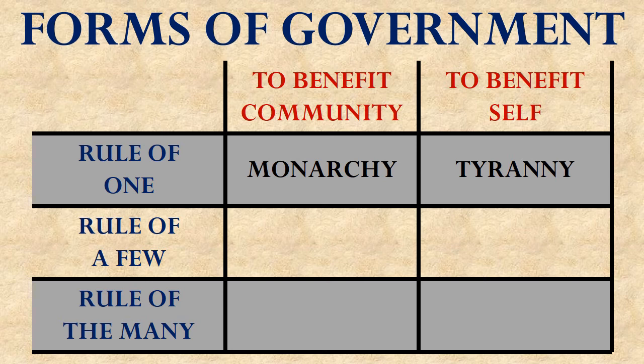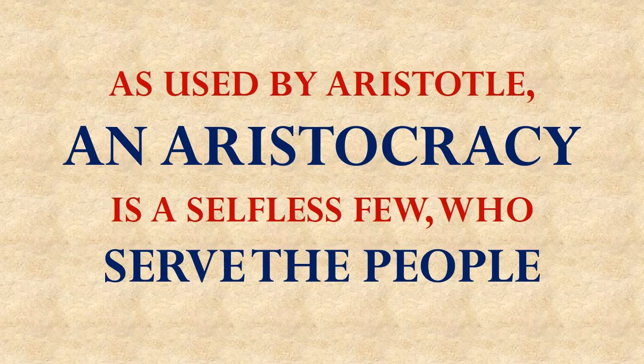Aristotle recognized these possibilities and provided us with labels to describe them. A small group of rulers who seek to serve the needs of the community were called aristocratia by Aristotle. The word means that the best hold power. The word has evolved into the term aristocracy that we use today. Aristotle's aristocracy uses their power for the benefit of the people in their dominion.